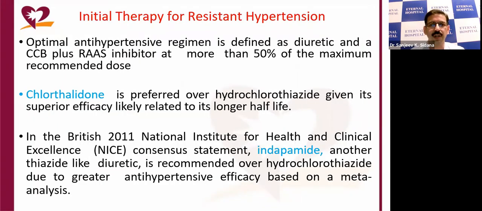So first, we should ensure that the patient is taking adequate drugs of all three classes, that is long-acting CCB, RAS inhibitor, and a thiazide type of diuretic in adequate doses. And chlorthalidone is preferred over hydrochlorothiazide given its superior efficacy, likely related to its longer half-life. In 2011, NICE guidelines stated that indapamide should be given preference over hydrochlorothiazide.